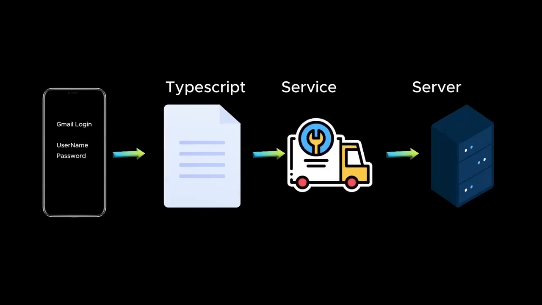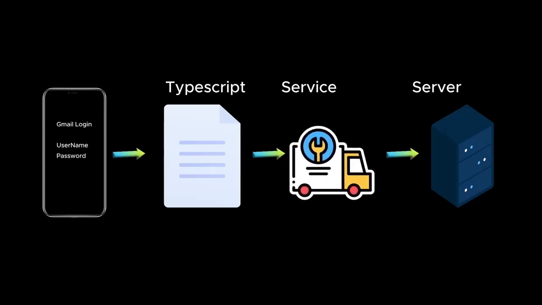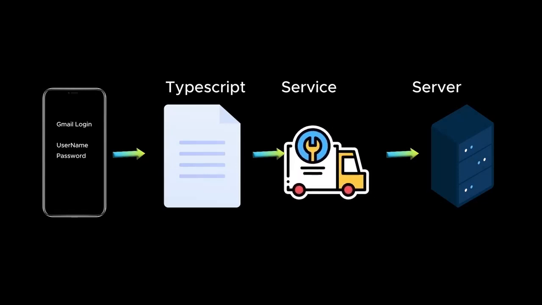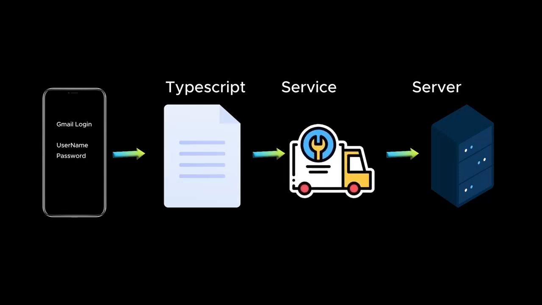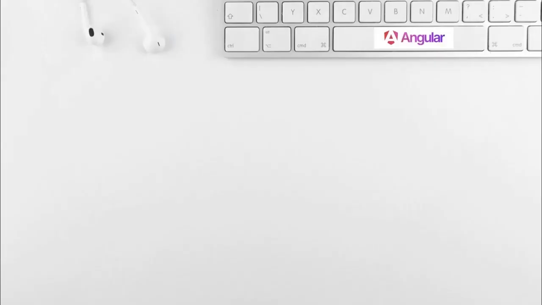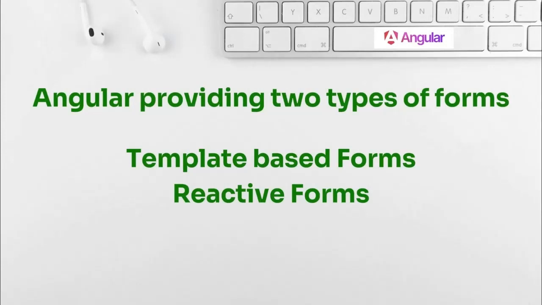And once the request reaches the server, it is going to check the username and password combination in the database to confirm the login, so that the user can navigate to the Gmail main screen and see the emails. So basically, to perform this in Angular, Angular supports two different types of forms, and there are pros and cons to both of these approaches.